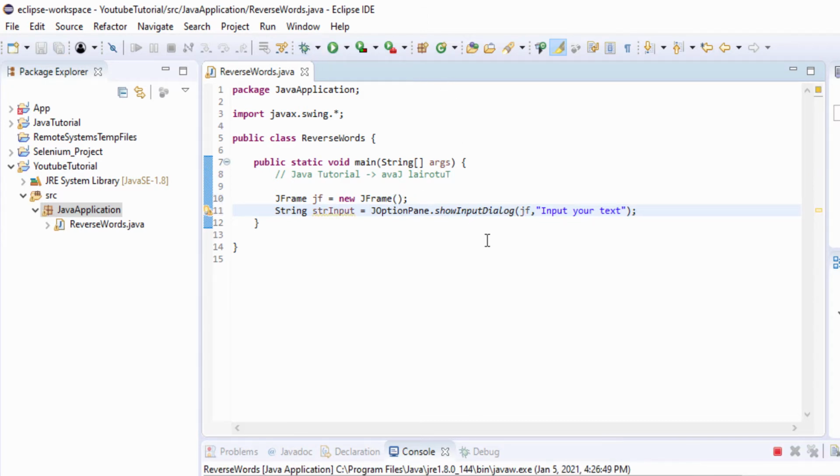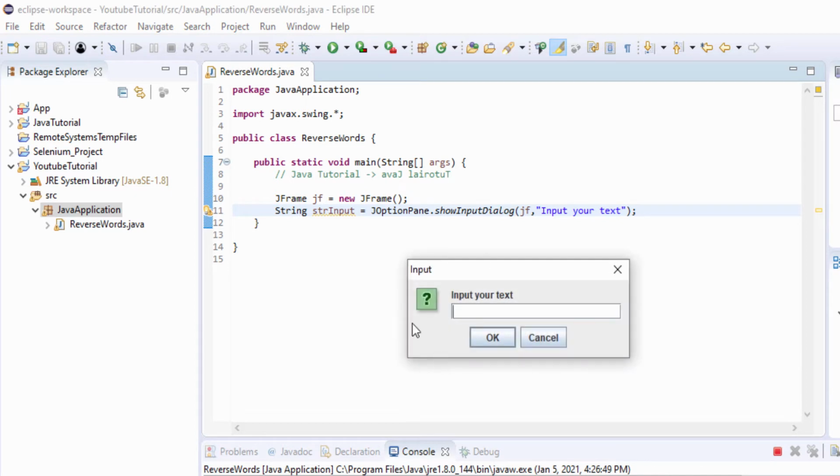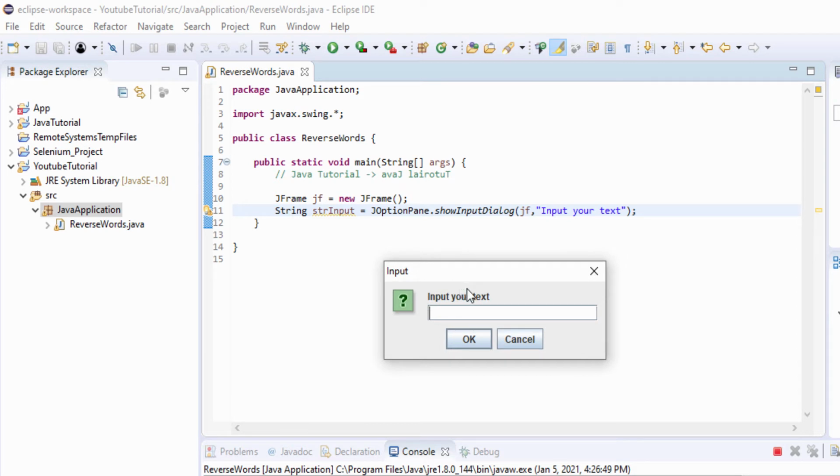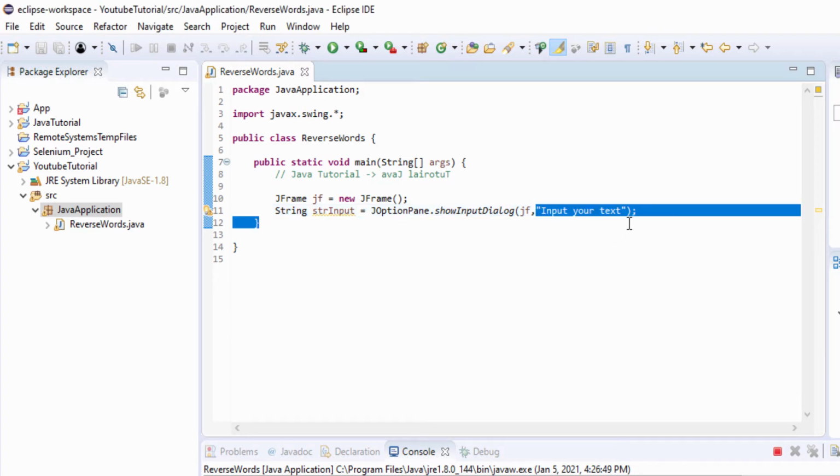If we run it, it will be like this. So here you will have your JOptionPane.showInputDialog. This is the input dialog. And then here we can input our text, and here we will have "Input your text", which is what we have put here. So this will be the input dialog.